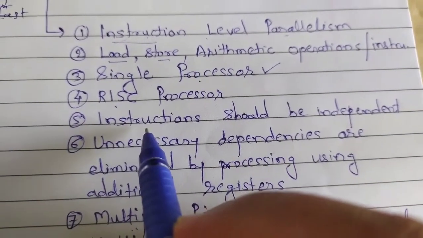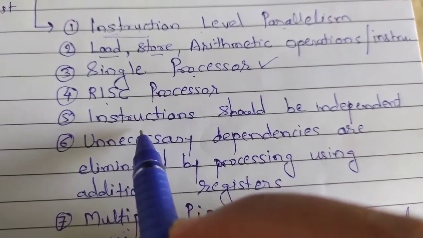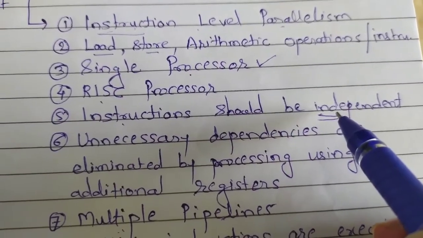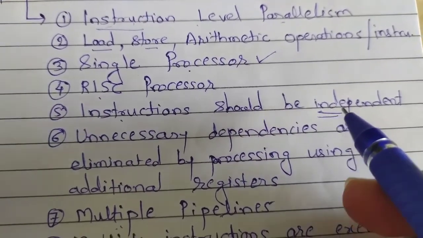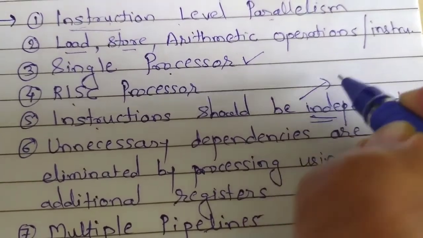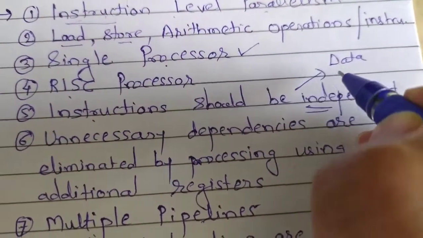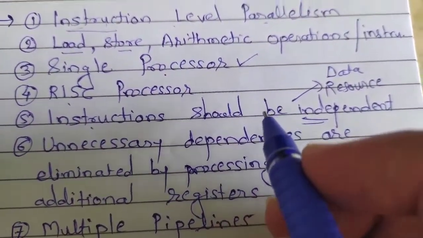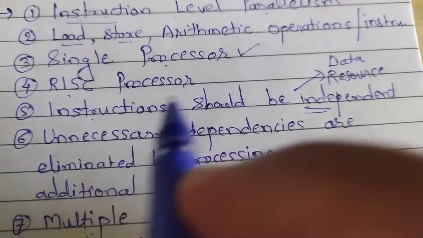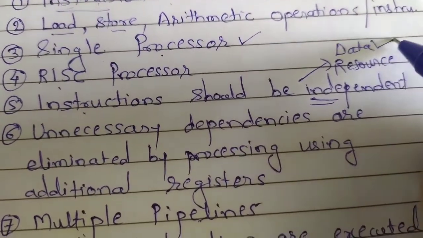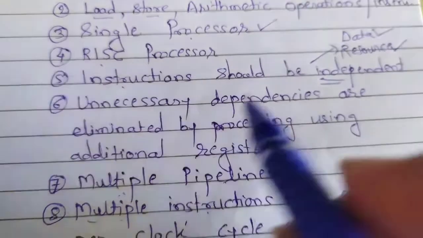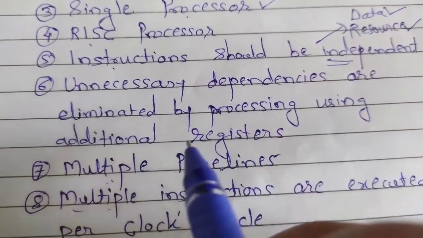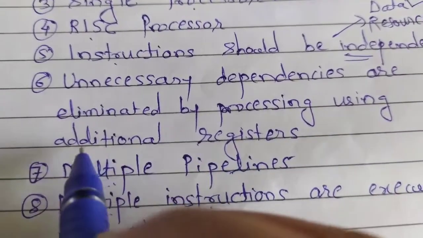When multiple instructions are executed in parallel, these instructions should be independent. Independent in the sense there should not be any dependency between the instructions. Dependency can be for data or for resource. So when multiple instructions are executed in parallel by a superscalar processor, there should not be any data dependency or resource dependency. If there is any dependency, that unnecessary dependency can be eliminated by using additional registers.